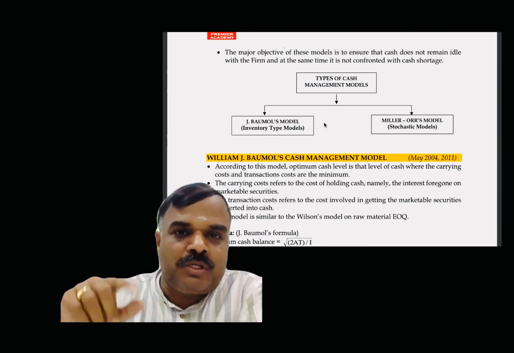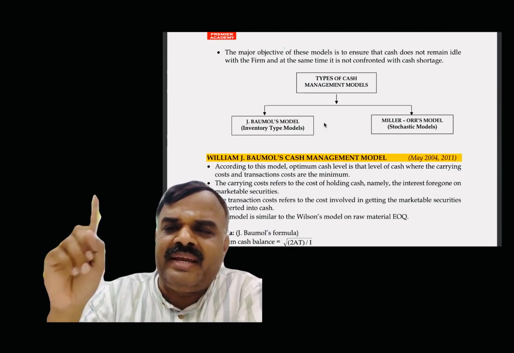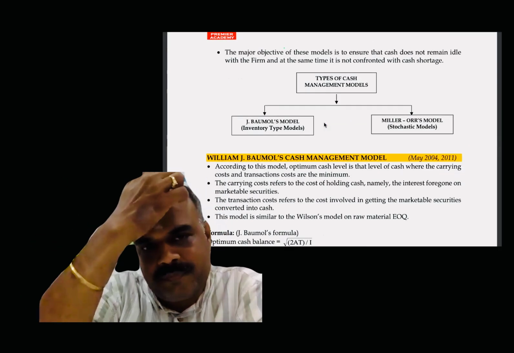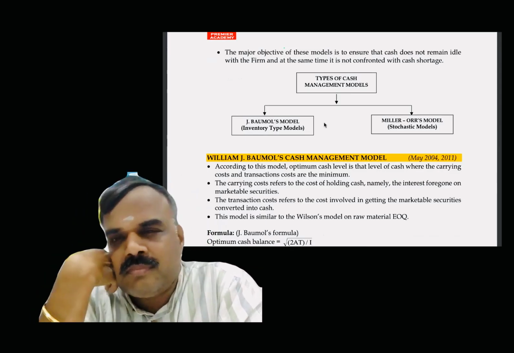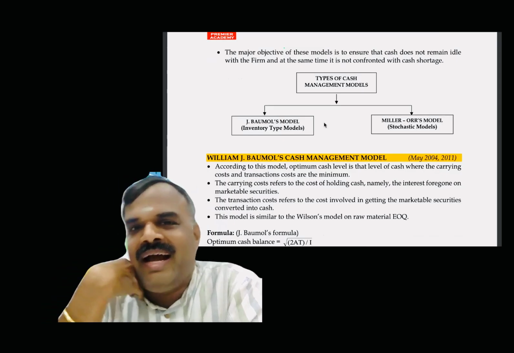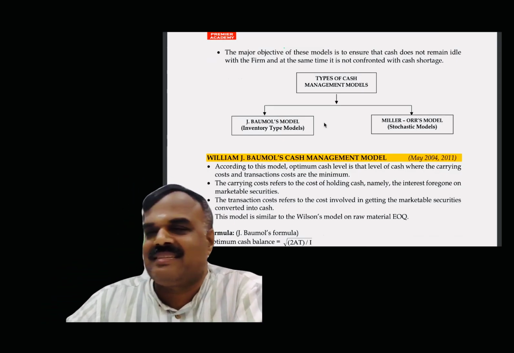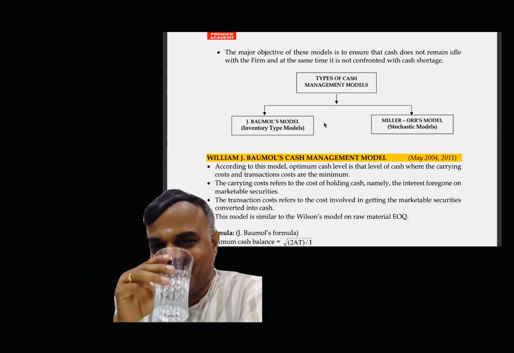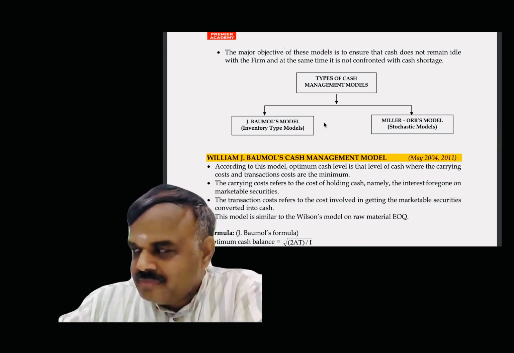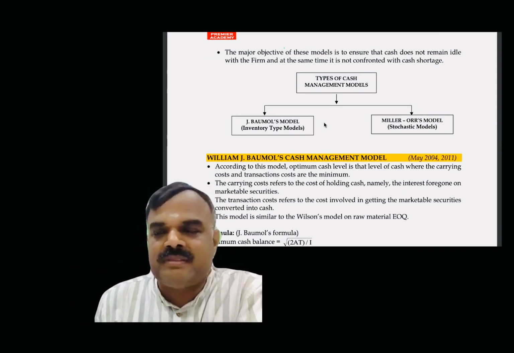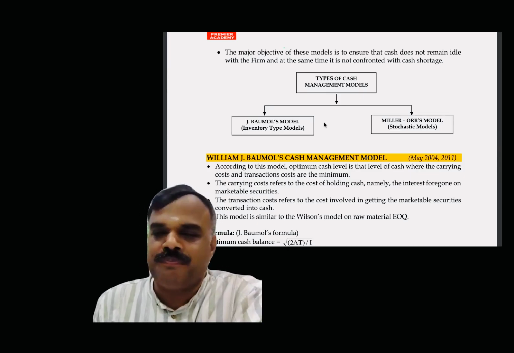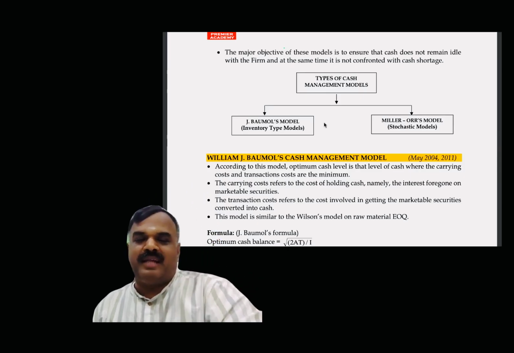Formula for Baumol's model: square root of 2AT divided by I. A stands for annual cash disbursement. T represents the transaction cost per transfer. I represents interest. Okay. Whereas the Miller or cash management model works against what?